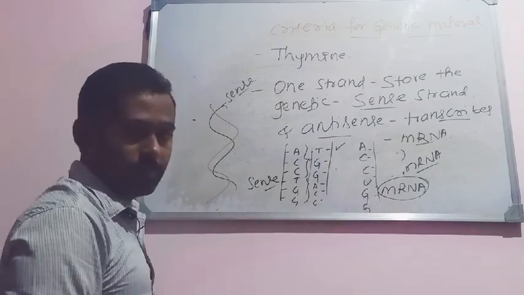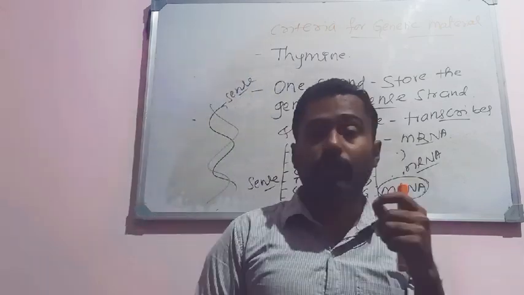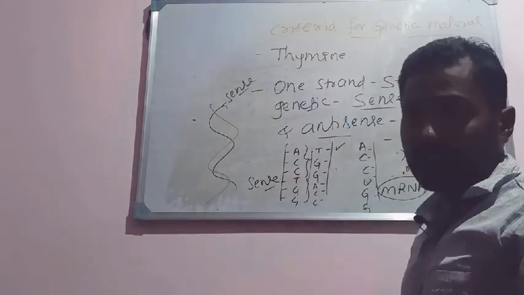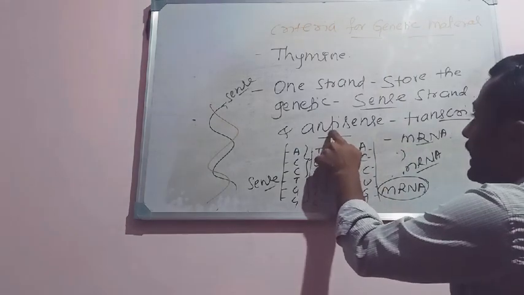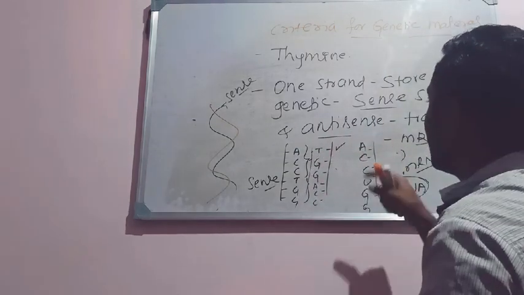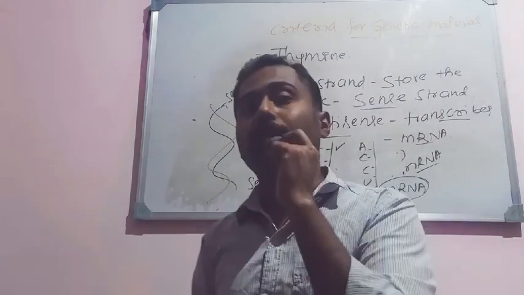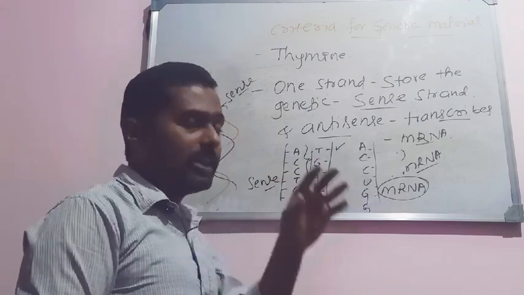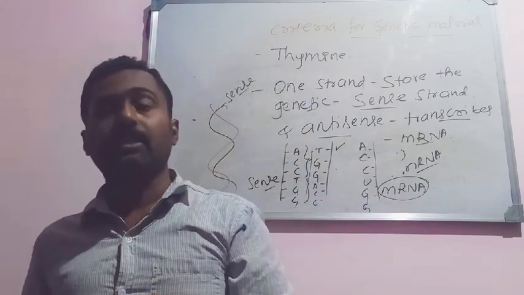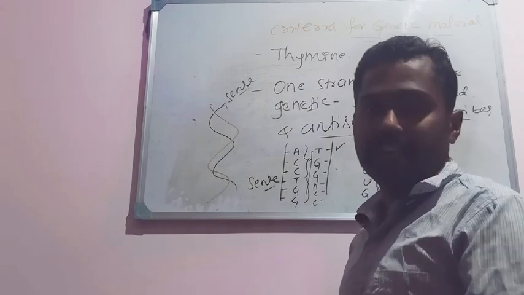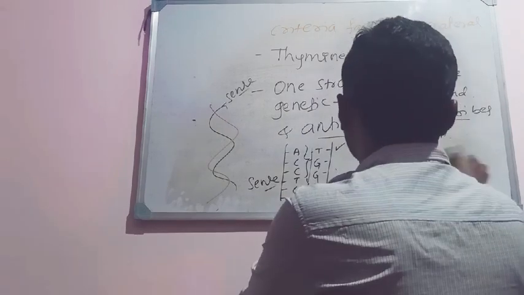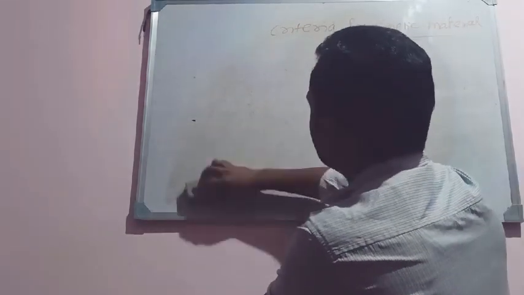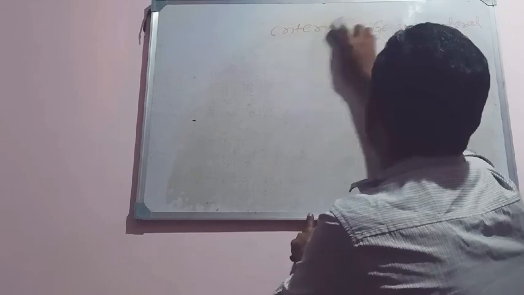The genetic information found in the DNA, the sense strand, gets transferred to an mRNA molecule. The other strand, called the antisense strand, acts as a template for the synthesis of mRNA. These are the criteria for a molecule to be selected as a genetic material. This is very important for 3 marks. It has been asked twice or thrice in the examination. Remember these points: criteria for a genetic material.